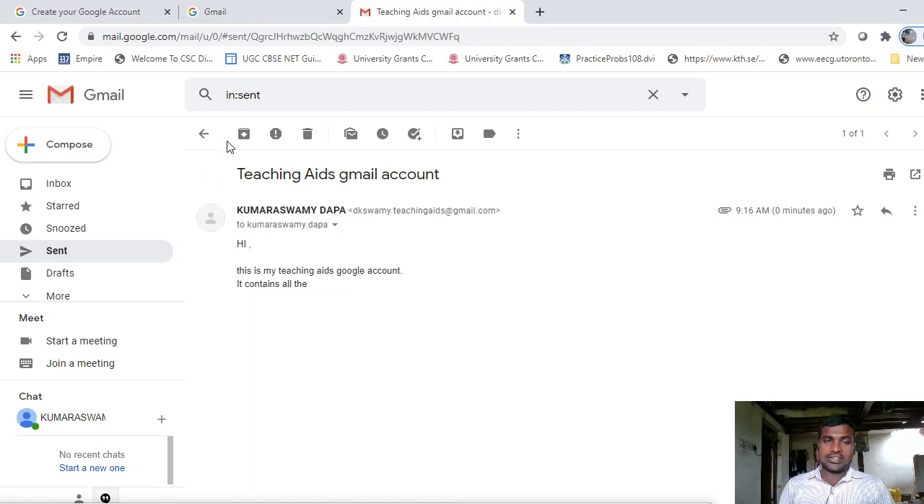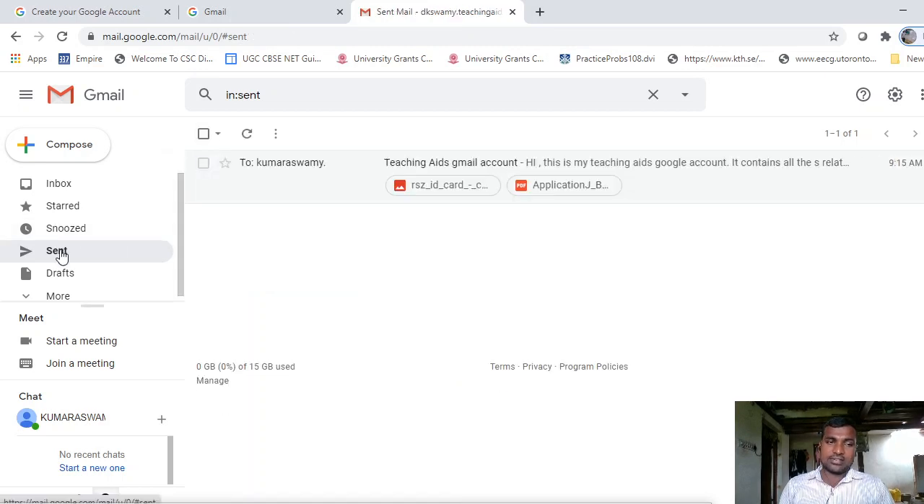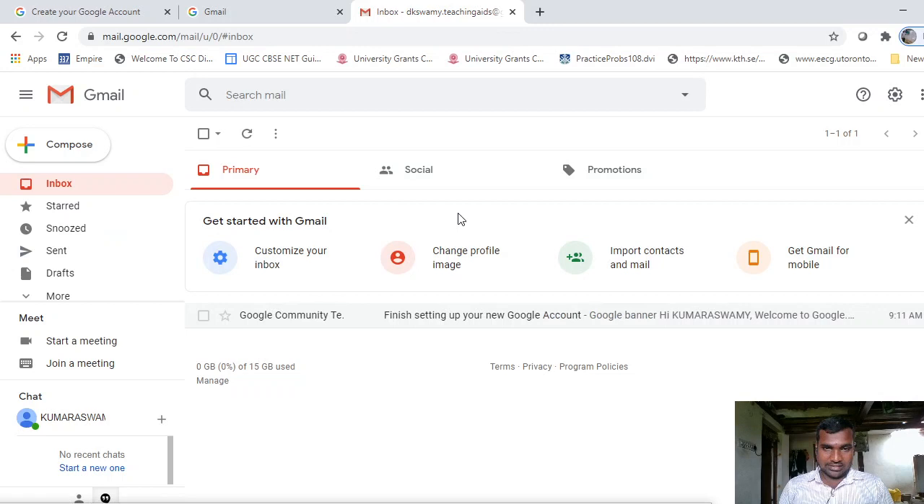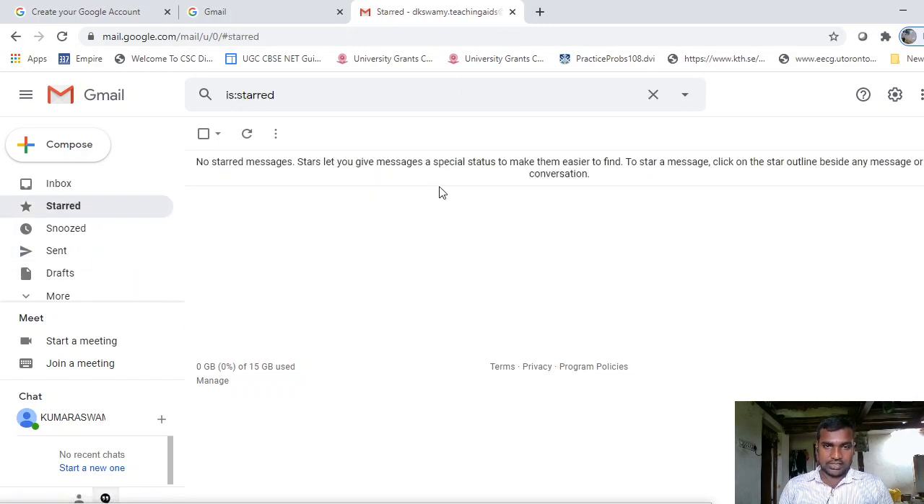So all the sent messages are available in this sent folder. The sent folder displays the messages you sent. So here I sent one message. That message will be displayed here. Okay, and inbox contains all the received messages. Starred one, here we don't have anything.